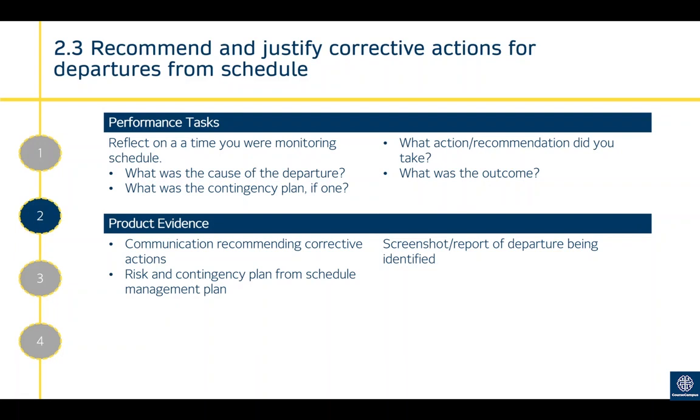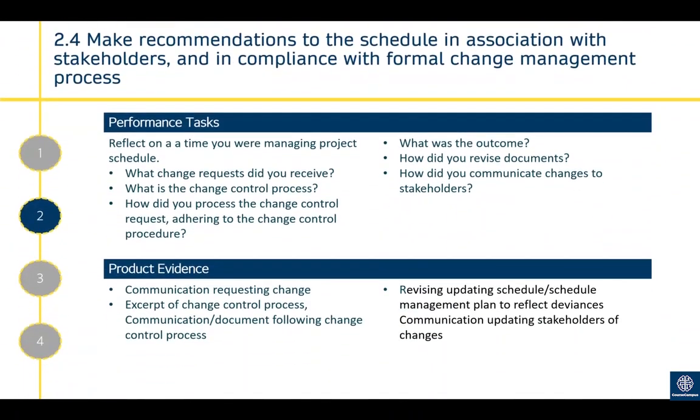Product evidence would be communication recommending corrective actions, risk and contingency plan for schedule management plan, or a screenshot report of departure being identified, or generally speaking any sort of documentation that's around recommending. It could be communication, particularly communication with colleagues, saying this is what I think would be the best solution. 2.4, make recommendations to the schedule in association with stakeholders and in compliance with formal change management processes.